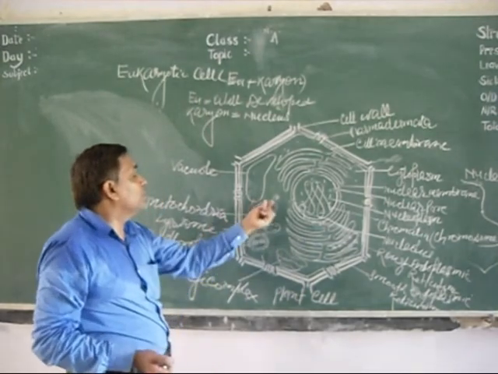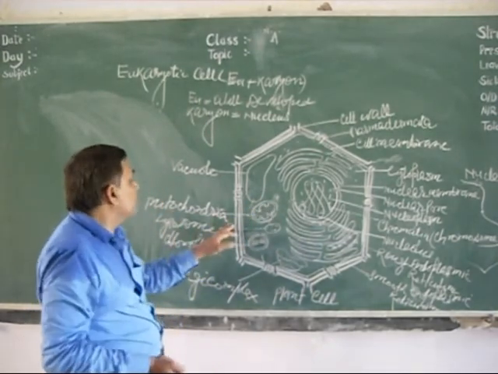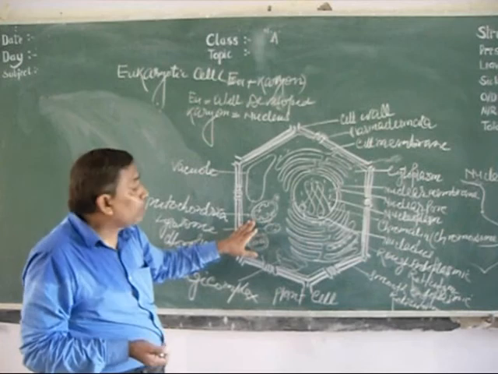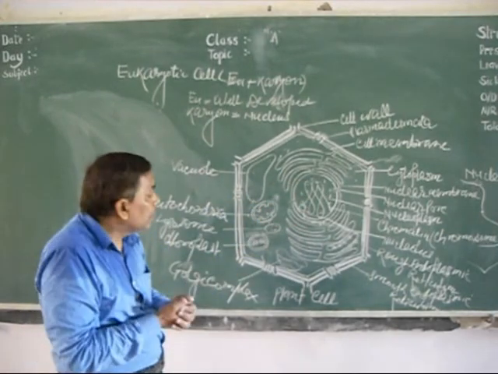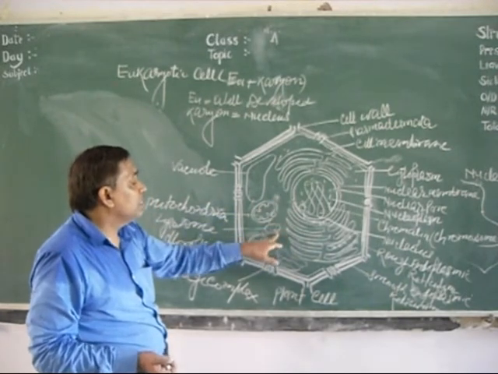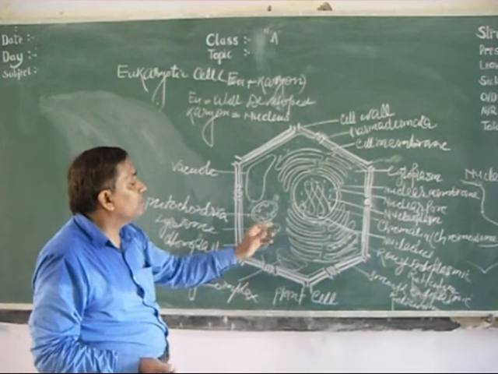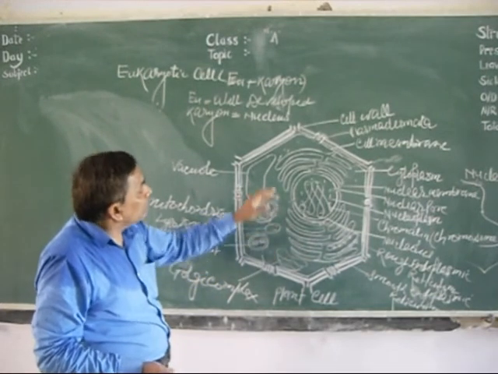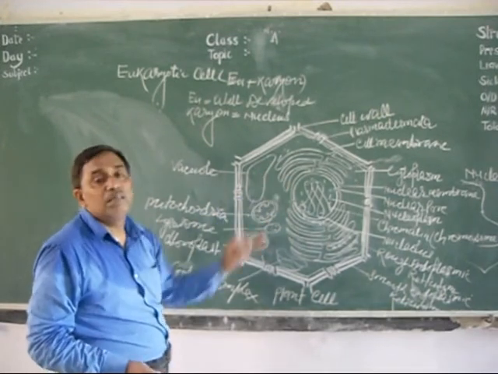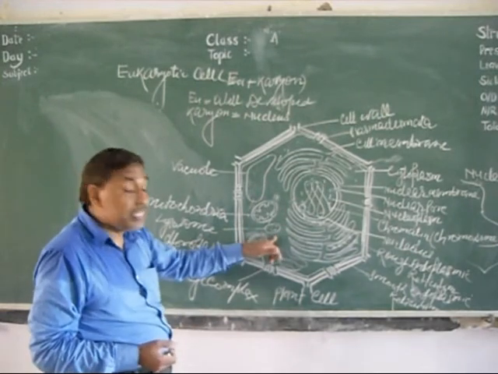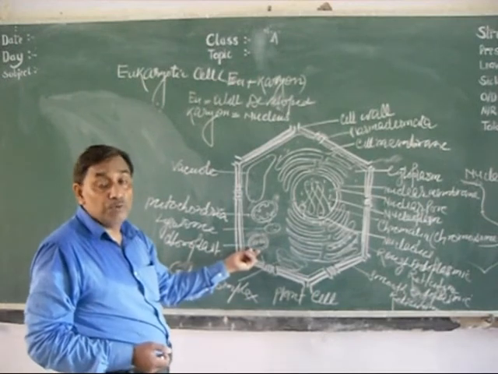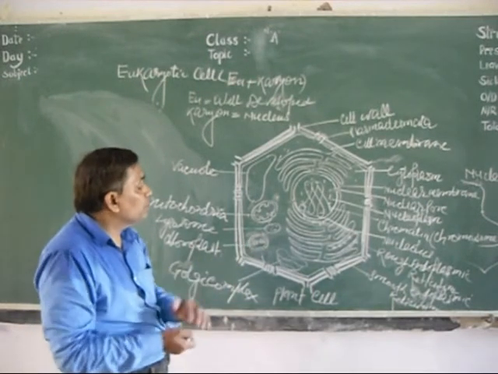Here is an oval structure, a double layer of membrane is present, inside cristae are present, that is called mitochondria. It is the powerhouse of the cell because it generates energy and stores it in the form of ATP, which is used by the cell and the organism. And here the lysosome contains digestive enzymes. If any undesirable material is here, it will be digested by the lysosome. If any cell organelle is not functioning, it will be digested by the lysosome. If the cell is not functioning, it will be digested by the lysosome. But if it bursts in the living cell, then the entire cell will get digested. So it is called the suicide bag of the cell also. And here is the chloroplast. Chloroplast contains green pigment chlorophyll, chlorophyll A, B, and carotenoids. It plays an important role in photosynthesis.